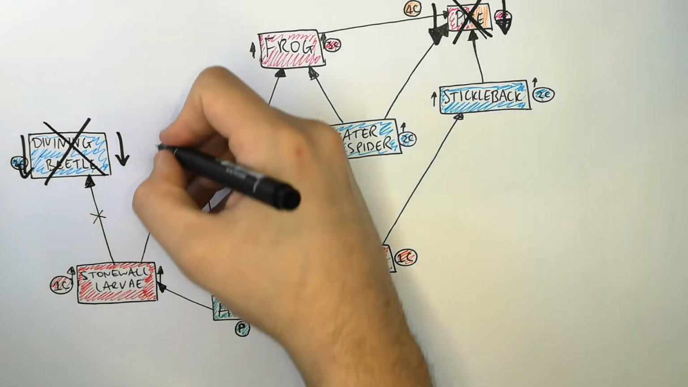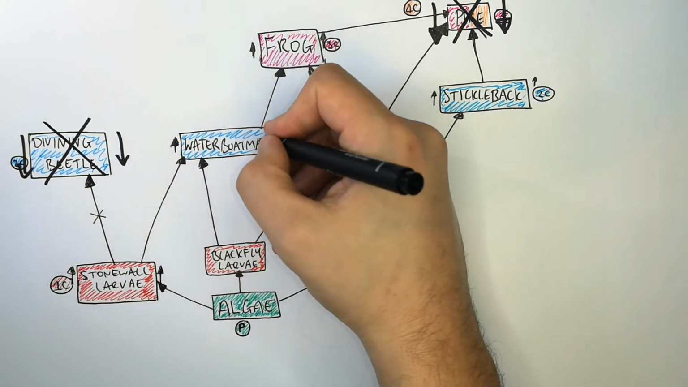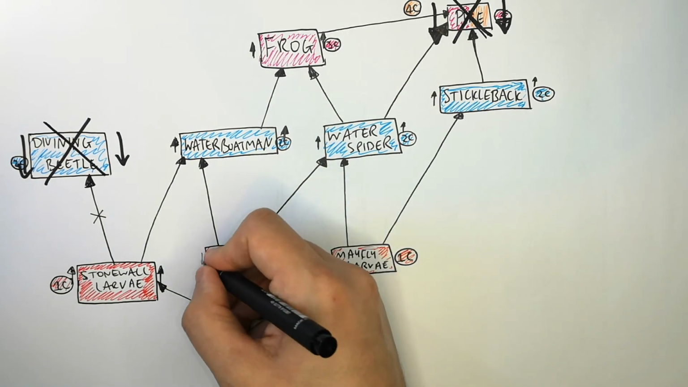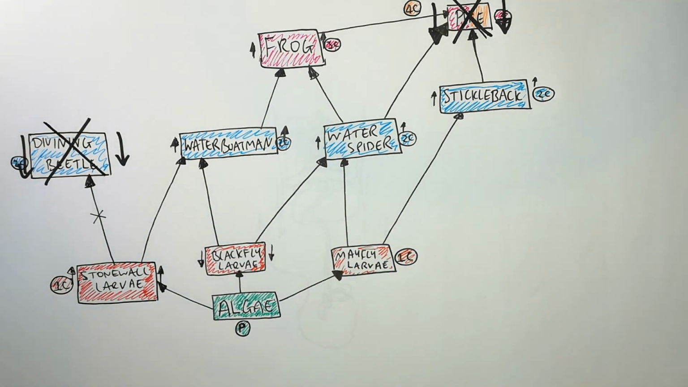If there is an increased number of water boatmen, that means there are going to be more water boatmen to eat more black fly larvae. That means that the black fly larvae are going to decrease in numbers.